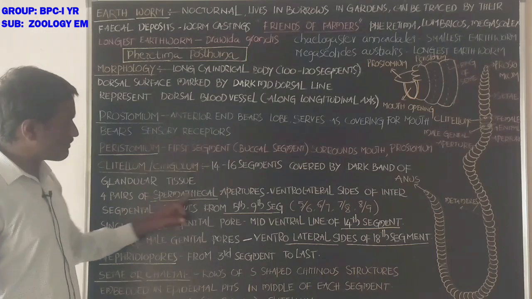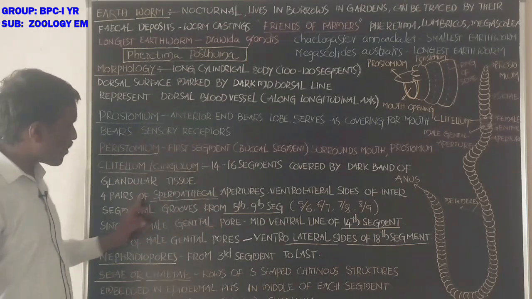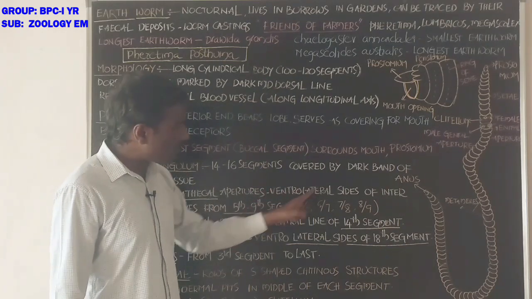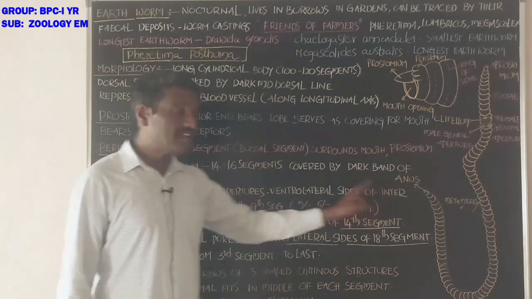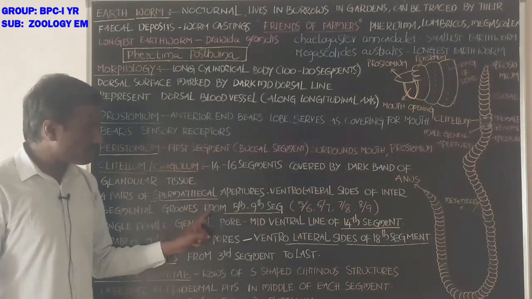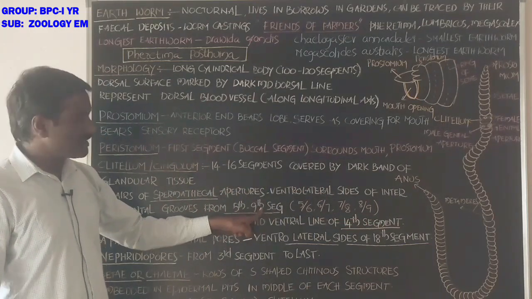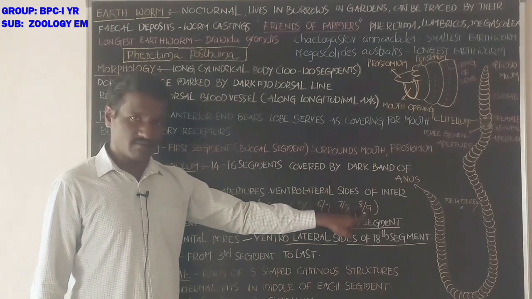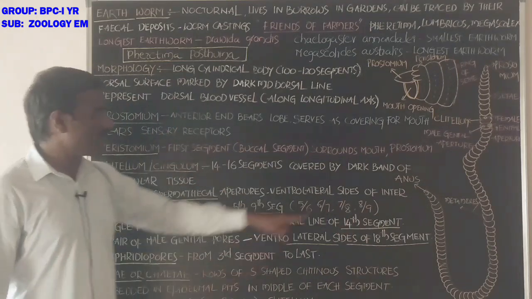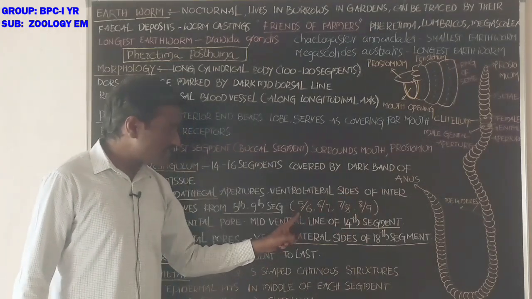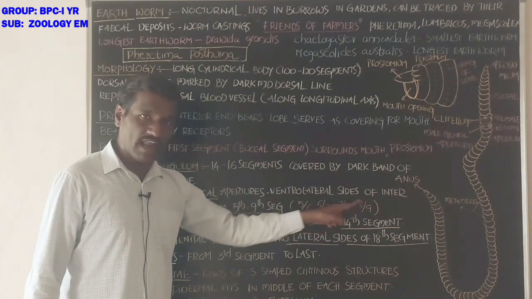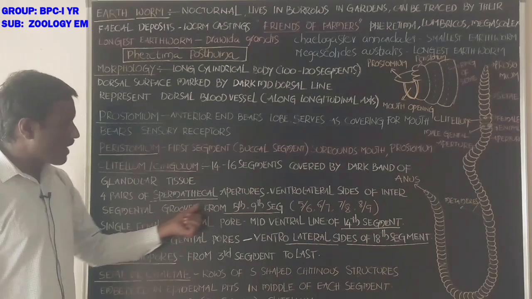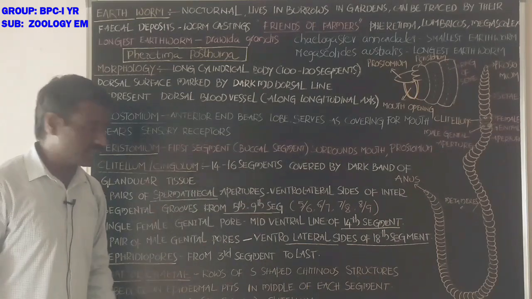There are 4 pairs of spermathecal apertures present at the ventrolateral sides of the intersegmental grooves, that is 5/6, 6/7, 7/8 and 8/9, from the 5th to the 9th segments.